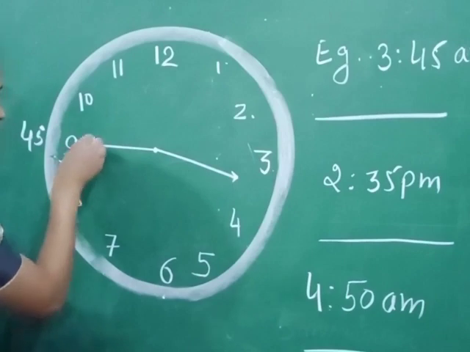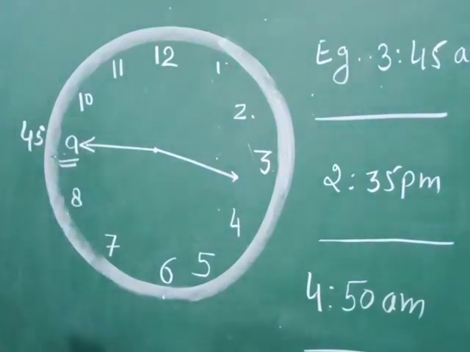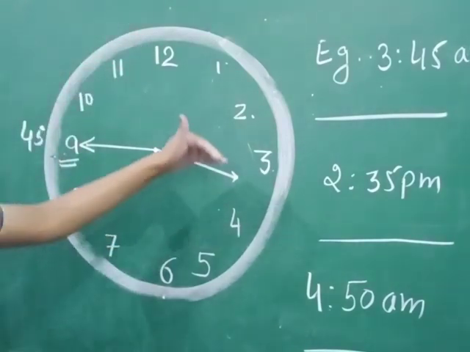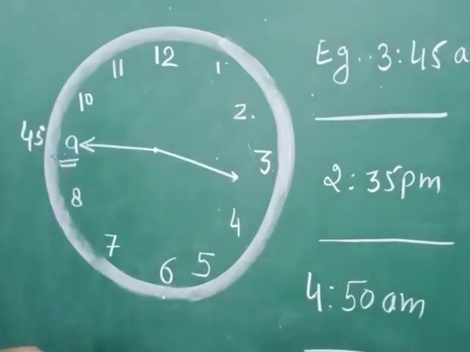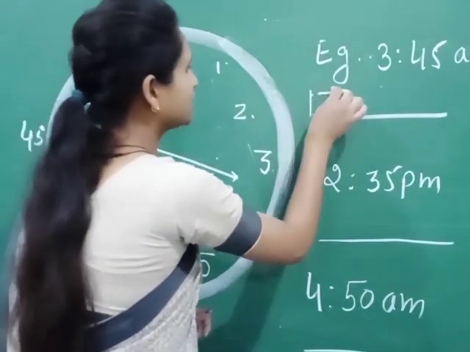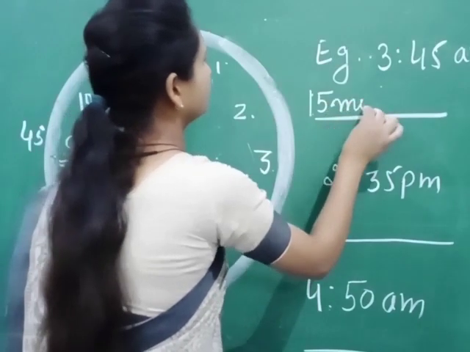Then you have to draw the long hand at 9. Now as you can see, how many minutes are there to 4? 5, 10 and 15. So you have to write 15 minutes to 4.